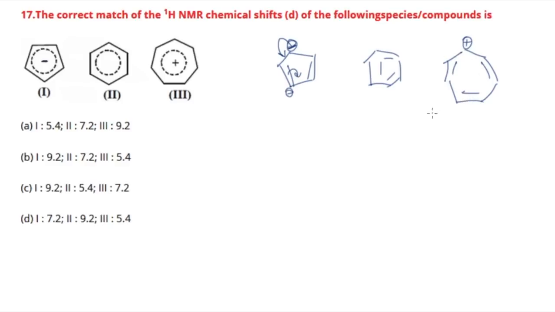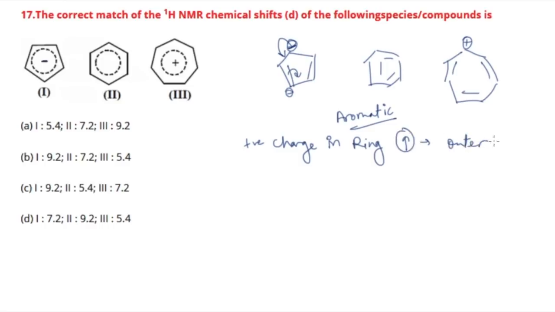Now one thing you have to remember is that all these three are aromatic, so aromaticity is not the deciding factor over here. So how to find out the chemical shift value? The first thing to remember: if the positive charge in a ring increases, then the outer protons become de-shielded. What is de-shielded and what is shielded? When the proton becomes de-shielded, the chemical shift goes downfield.